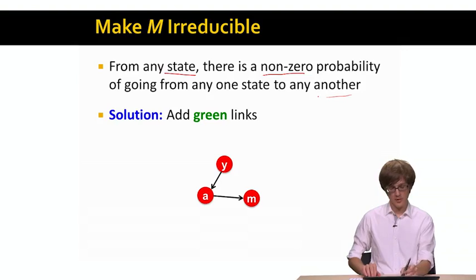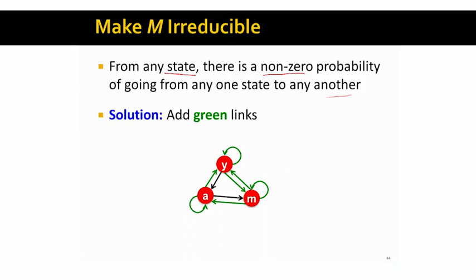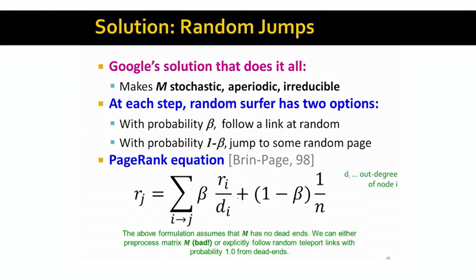The way we would make our given graph here irreducible is to add all these other possible links, which basically means we would add random jumps. So there is a non-zero probability of going from any state to any other state in our graph. Putting all this together, this is exactly what random jumps do.